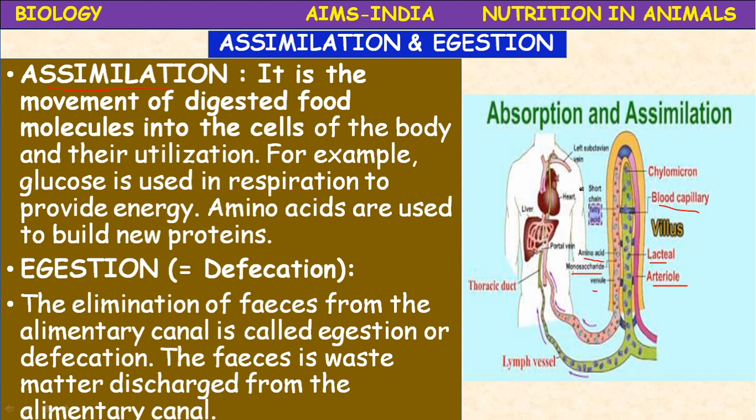Loose watery motions are called diarrhea. Then constipation. It is the most common problem in aged people. Constipation is infrequent or irregular passage of dry hardened feces. They feel difficulty in defecation.